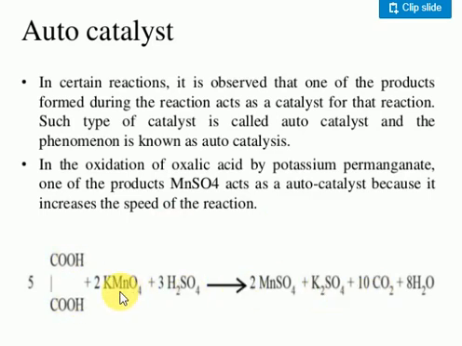So what happened here, you know very well, potassium permanganate reacts with sulfuric acid and forms manganese sulfate. This manganese sulfate itself acts as a catalyst. That's why it is called an autocatalyst of a chemical reaction. So once again, some of the materials produced in a chemical reaction themselves act as a catalyst only. Okay.